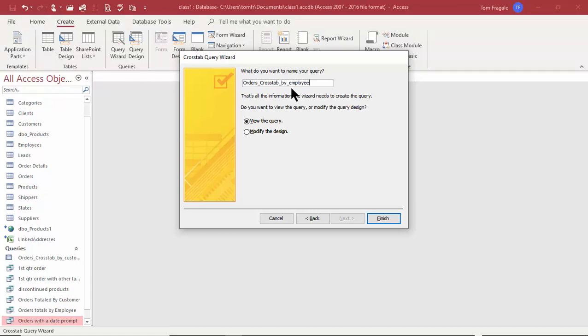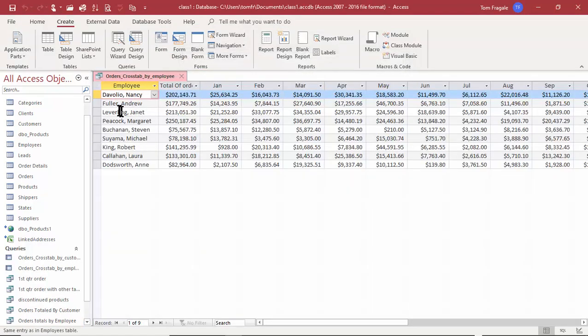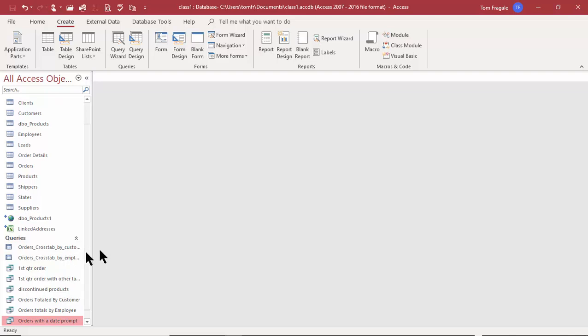I'll pick on Finish, and now each employee has the total, and it's then broken down by the month. So that's a really powerful query there. It's called the Crosstab Query Wizard. I'm going to close this window. And you can start to see those queries are over there. Let me show you some of the other wizards.